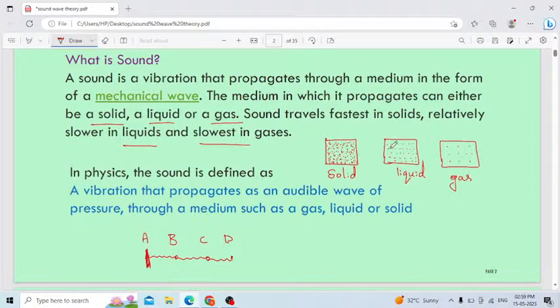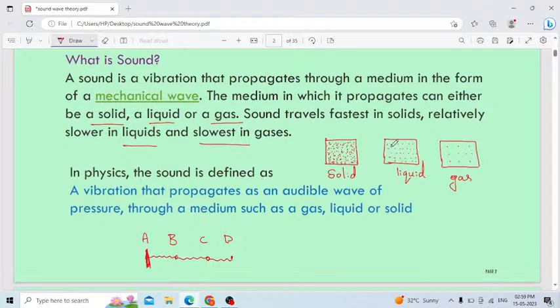Coming to the liquid, here you can observe a gap between the liquid particles. Here also when a sound wave is produced, vibration will start, but compared to solid, the particles are far from each other. Therefore the vibration needs some more amount of energy as compared to solid.